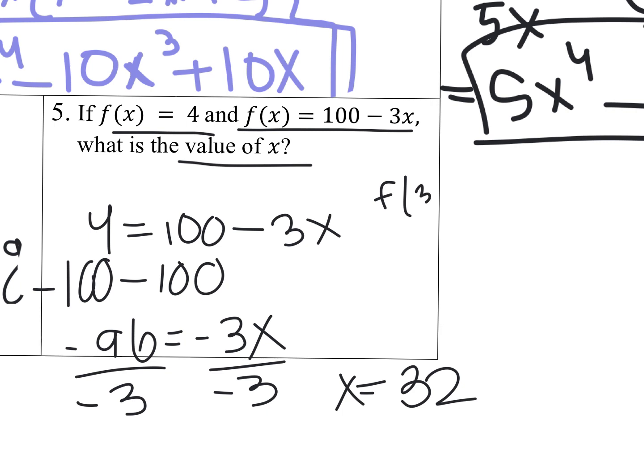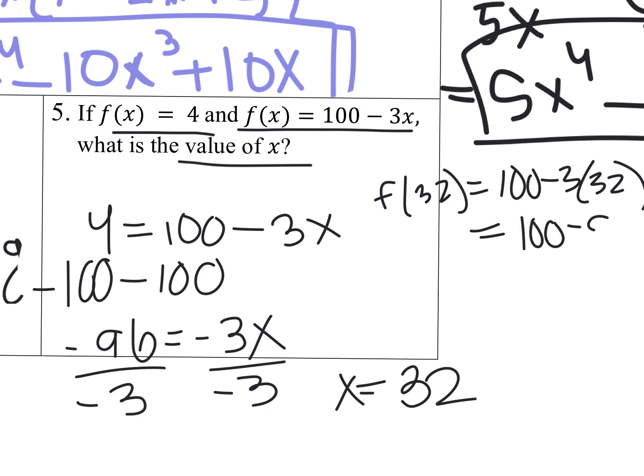So it'd be 100 minus 3 times 32. Okay, and that should be 4. Well, 3 times 32 is 96, and 100 minus 96 is 4. So that's our answer. Perfect.